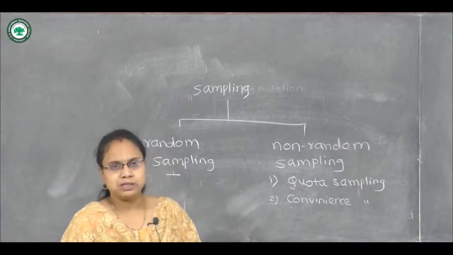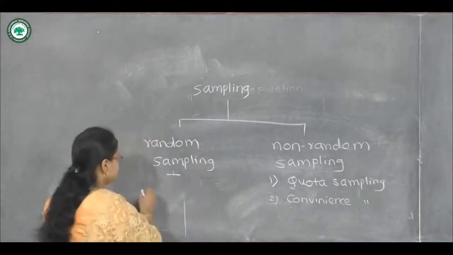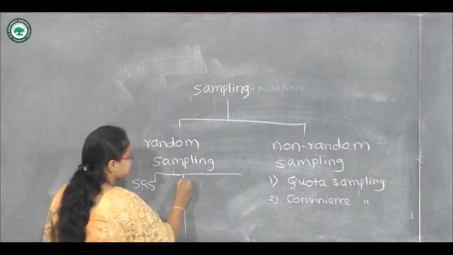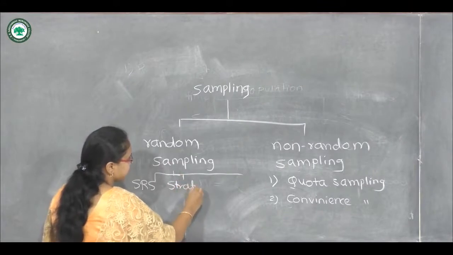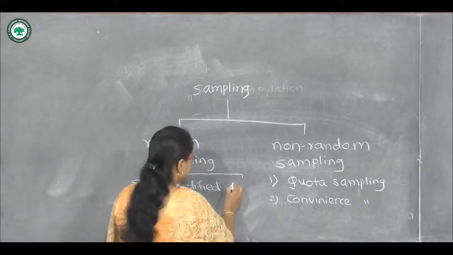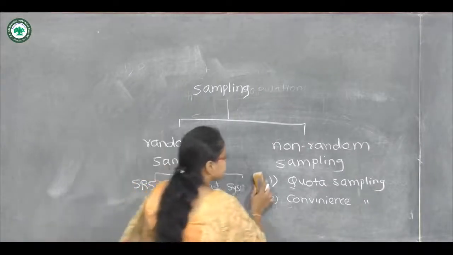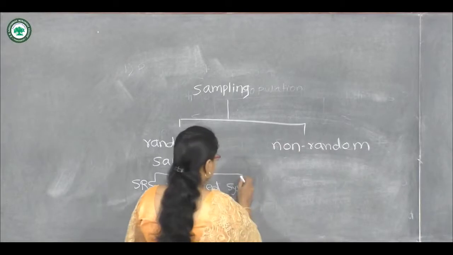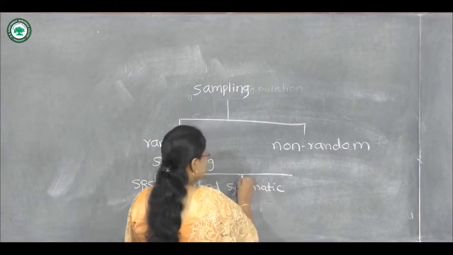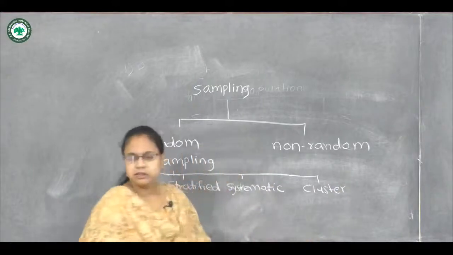There are many methods and types of random sampling, such as simple random sampling, stratified sampling, systematic, and cluster.